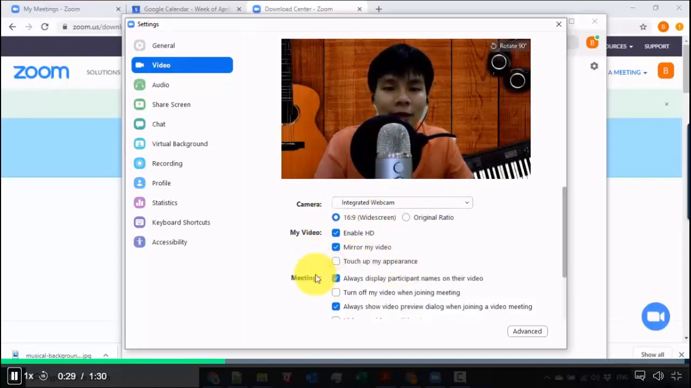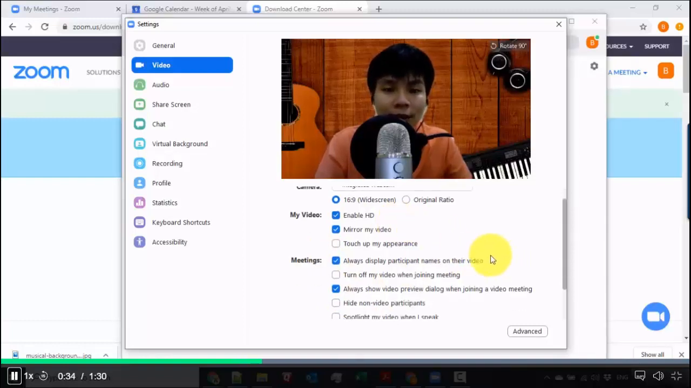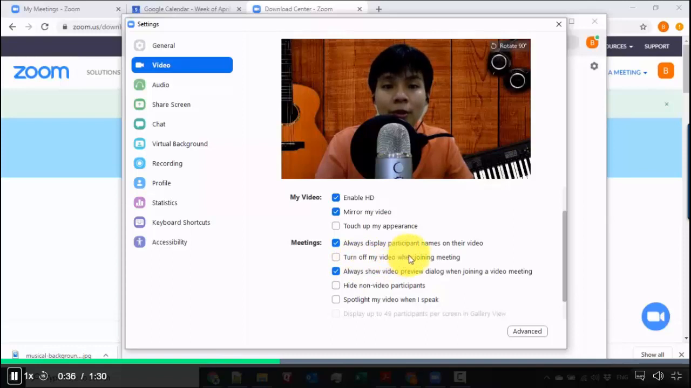Okay, so there's a lot of options right inside here, and one of the main tips that I want to show you inside the video settings is this one: turn off my video when joining the meeting. This is a good setting to always enable, because if you enable this and then you join a meeting, whether you're hosting or joining a different meeting inside Zoom, it won't enable your video or your webcam right away. If you want to join a meeting, it's better if you have full control on when you want your video to show up, because there are times when you're not ready yet.